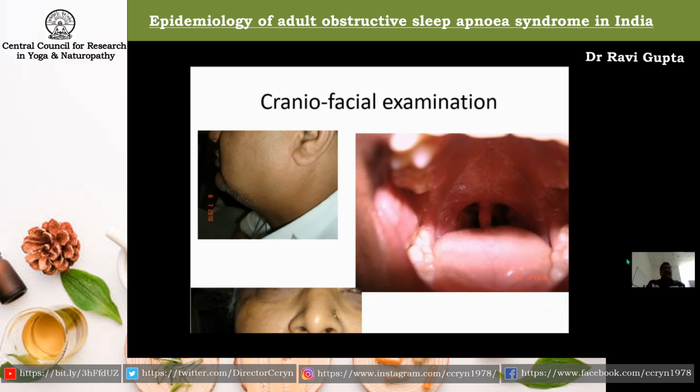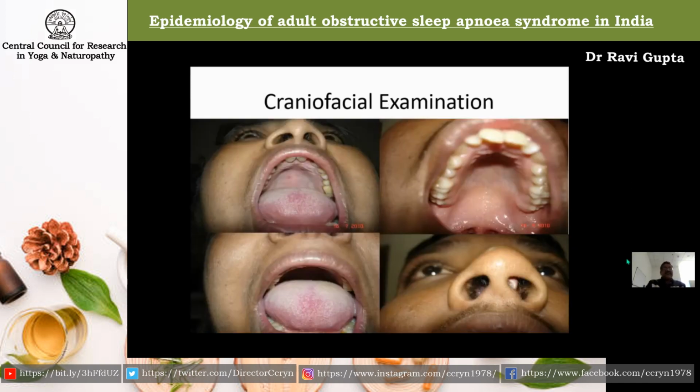And you can also see the macroglossia. Next slide, please. Now, when you look deep inside their mouth cavity, you can see that the hard palate is high arched. And you cannot see the uvula and the posterior pharyngeal wall in most of the patients, as you can see on the left side of the panel.